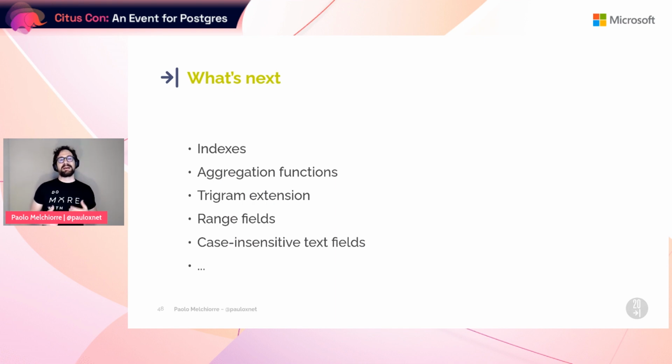There are also many other Postgres-specific features that can be used directly in Django. For example, you can use a lot of indexes and aggregation functions only available in Postgres. You can also use the trigram extension to perform fast searching for similar strings. There are also specific fields only available in Postgres like range fields, case-insensitive text fields, and more.